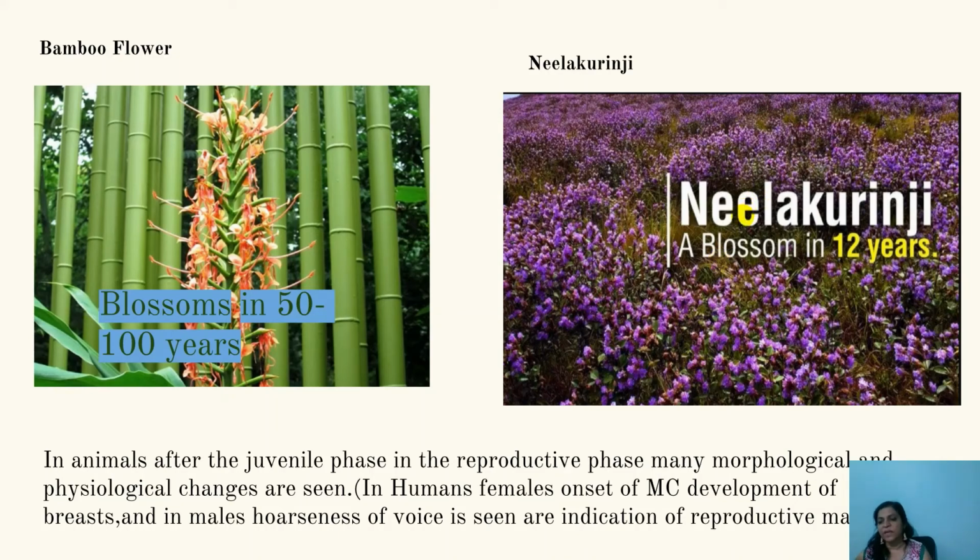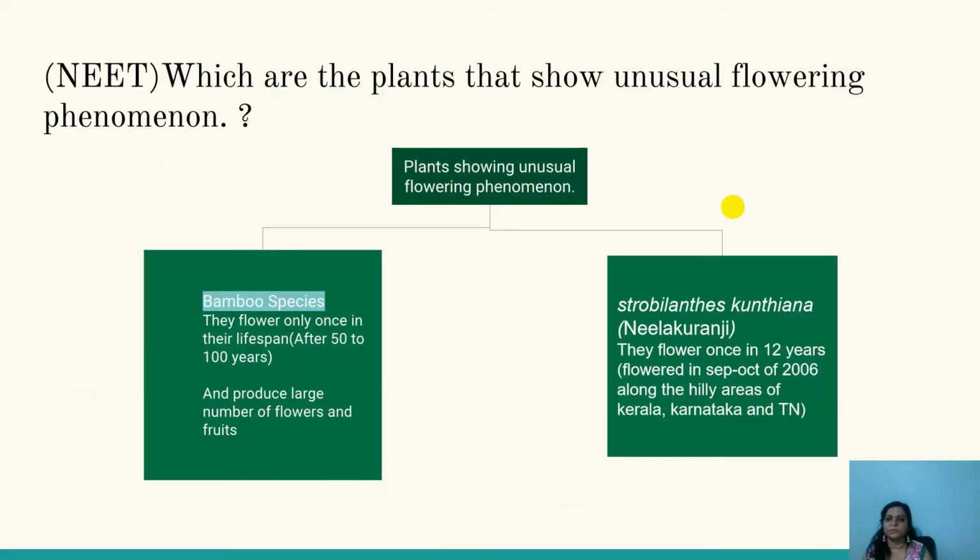So every 12 years you can see the blossoms of Neelakuranji. They flower mostly in the September, October months. It had already flowered in September, October 2006 along the hilly areas of Kerala, Karnataka and Tamil Nadu.